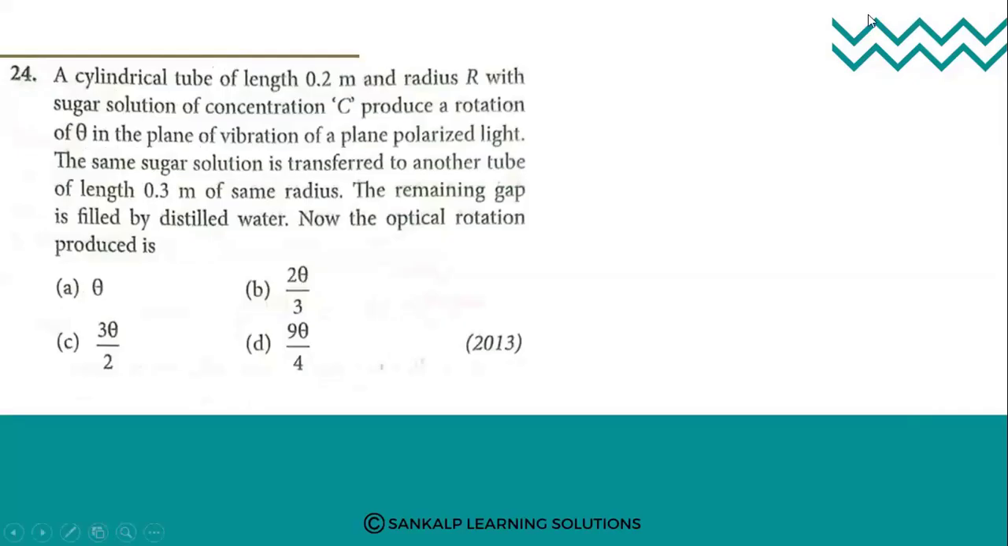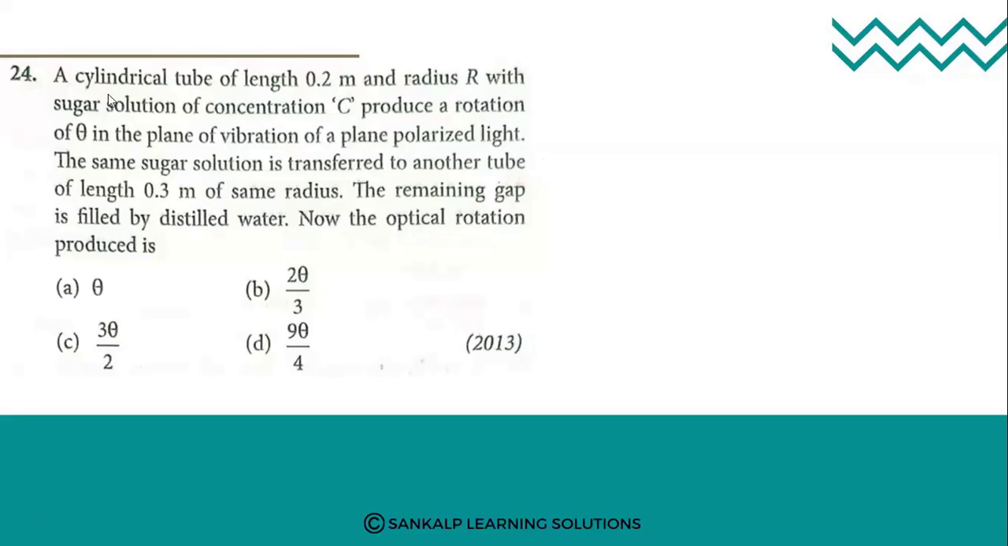Okay, next question. See, a cylindrical tube of length 0.2 meter and radius R with sugar solution of concentration C produces a rotation of theta in the plane of vibration of a plane polarized light. The same sugar solution is transferred to another tube of length 0.3 meter of same radius. The remaining gap is filled by distilled water. Now the optical rotation produced is. So this question is based on polarization.